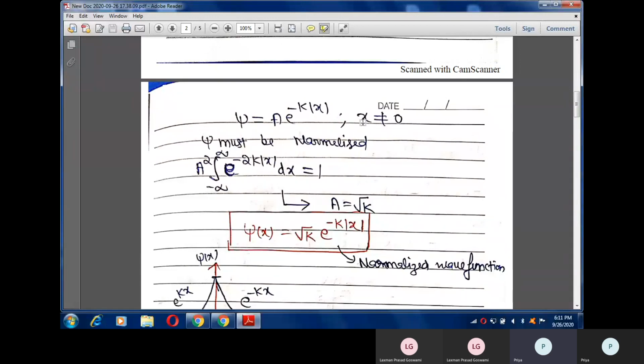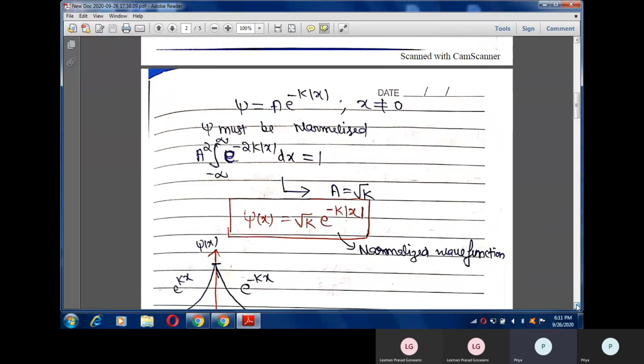Note that this wave function is not defined for x equals 0. For all other values of x it is defined, but at x equals 0 we can't predict it, because at x equals 0 the potential is infinite. That is the property of the Dirac delta potential.